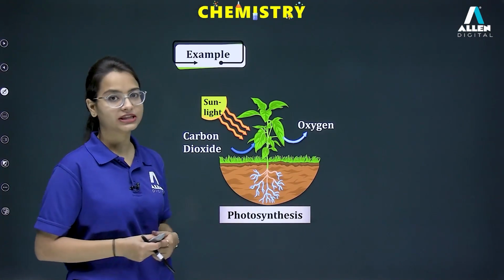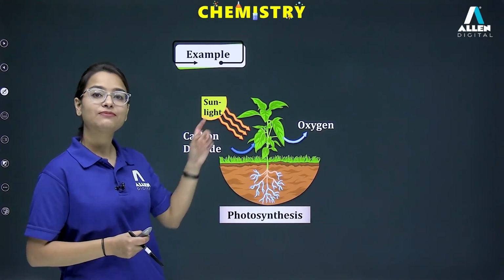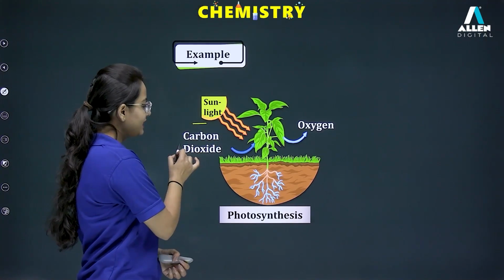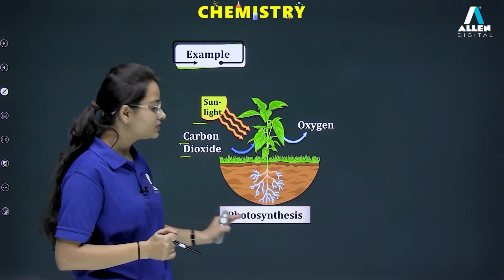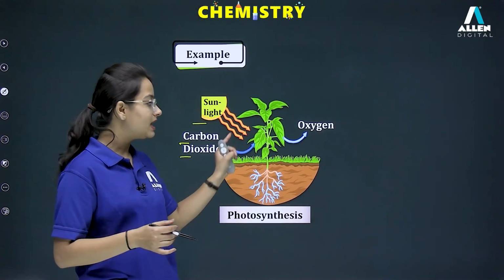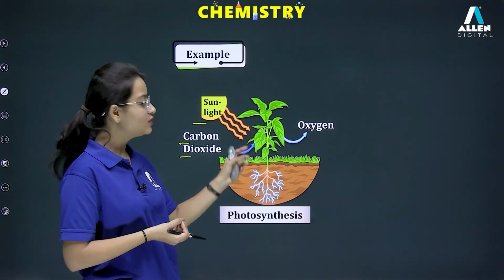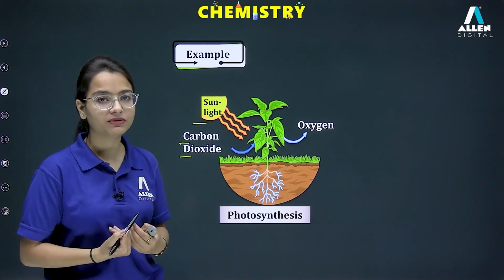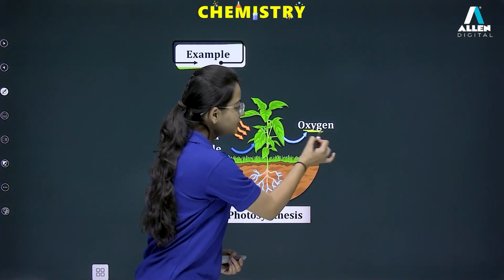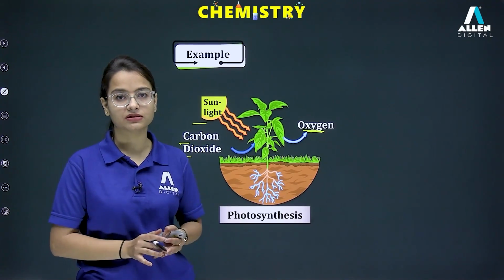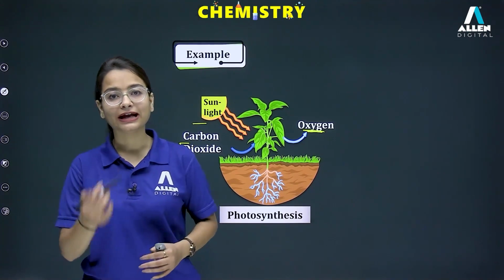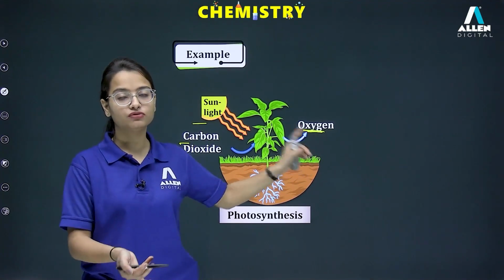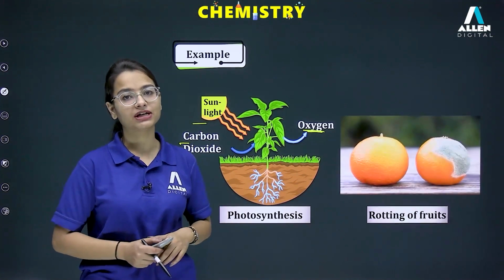Easy. Okay, let's talk about a few more examples related to chemical change. Here we have photosynthesis. Photosynthesis is an example of chemical change. We all know why. Because in the presence of sunlight, carbon dioxide and water, the photosynthesis process occurs, and plants absorb carbon dioxide and release oxygen. That is important for human beings. Oxygen was not the reactant, not the original substance. But at the end of the change, we are getting this oxygen, a new substance. Formation of new substance means this is our chemical change.